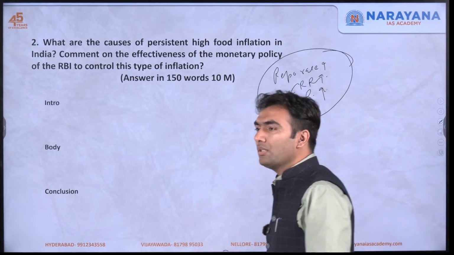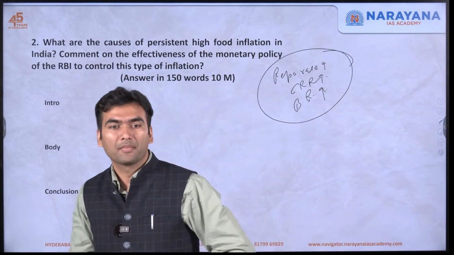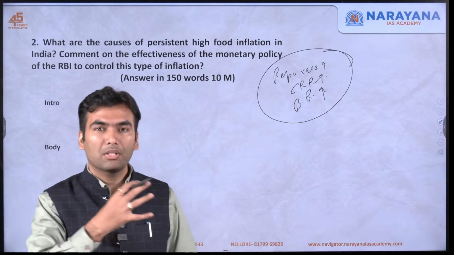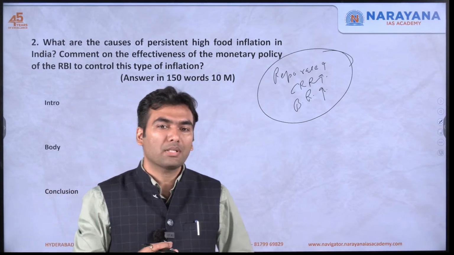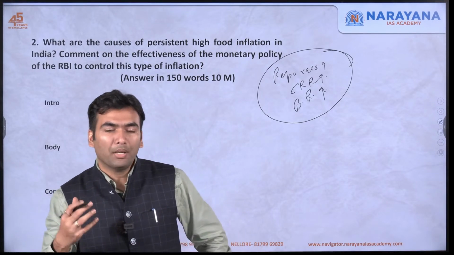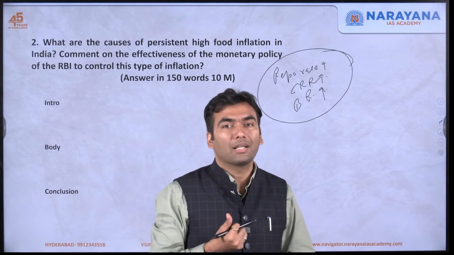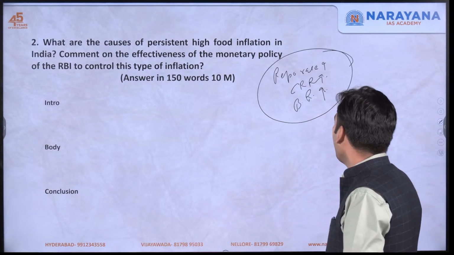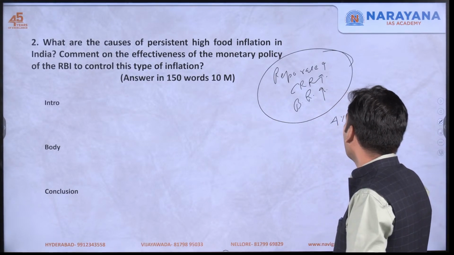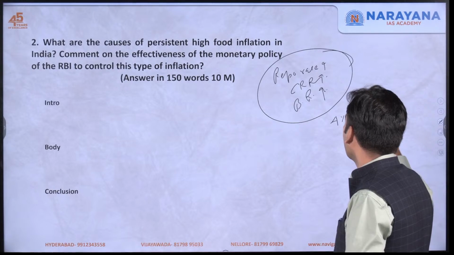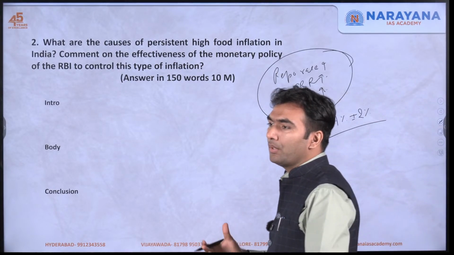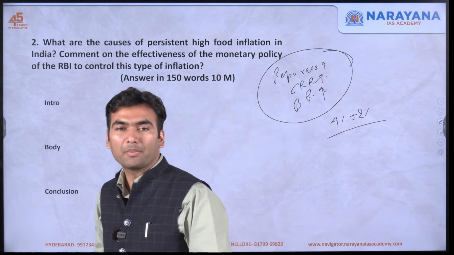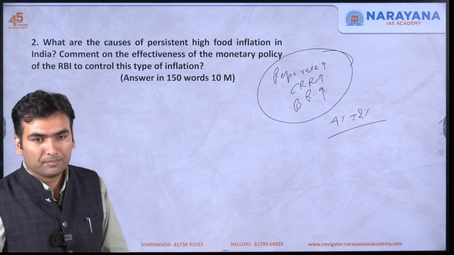These are the various tools available at the hand of RBI. So you must mention some of these tools also, that RBI uses these tools as part of monetary policy, and you may also mention the inflation targeting which is given to RBI, that RBI has to target 4% inflation in the band of plus minus 2%. So you can write it as between 2 to 6%. This is the target which has been given to RBI.